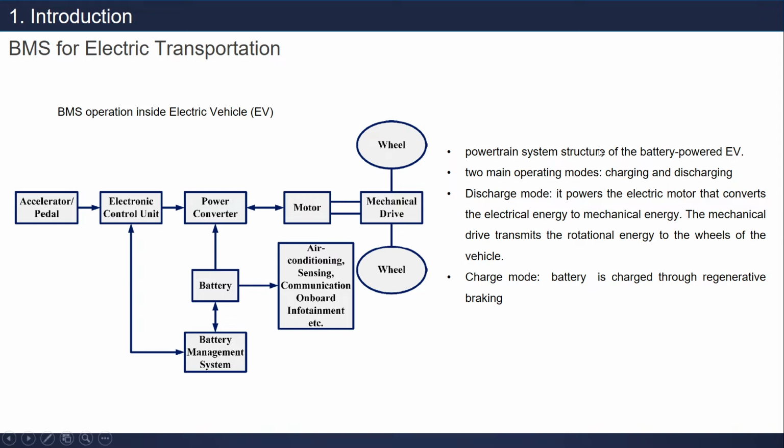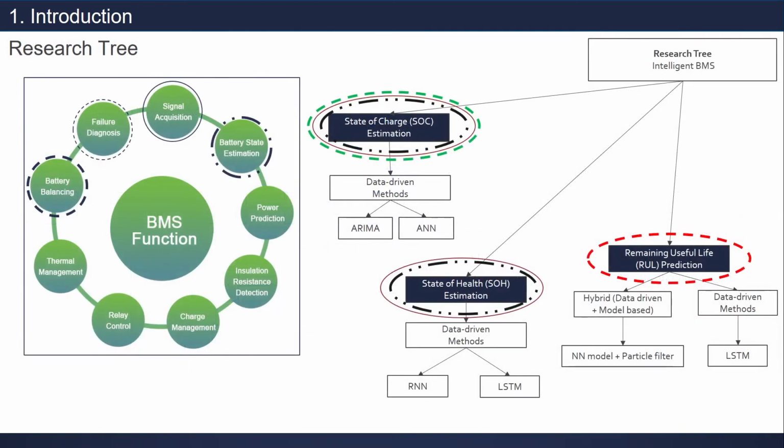So this whole system is the power train system structure of the battery-powered EV. As I mentioned, there are two main operating modes, charging and discharging. Discharging mode powers the electric motor, which converts the electrical energy to mechanical energy. The power converter and mechanical drive transmit the rotation energy to the wheel, and then we can move the vehicle using the battery. That's all about the BMS.